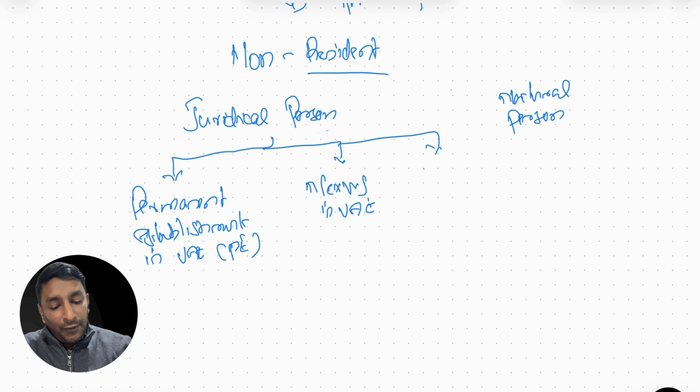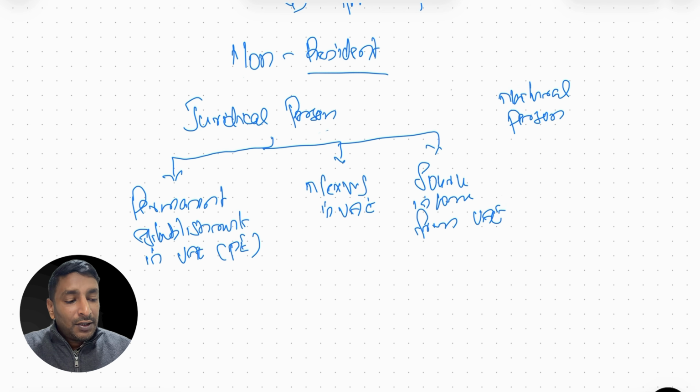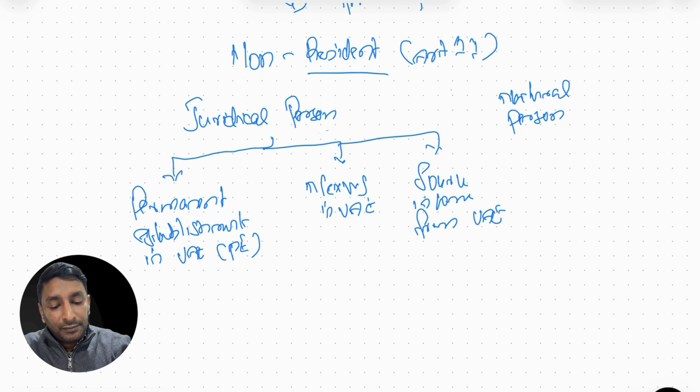Third scenario, if a foreign company has any source income from UAE. These are the three situations where a non-resident, a foreign company, will be subject to corporate tax in UAE. It is explained in corporate tax law, again article 11.